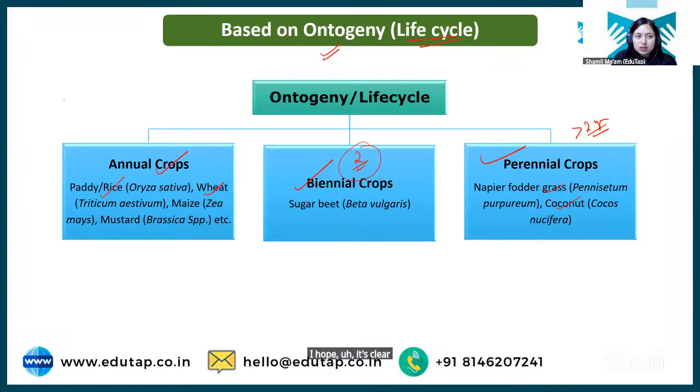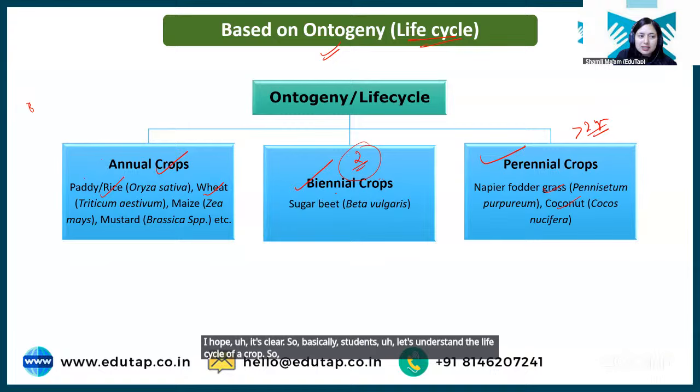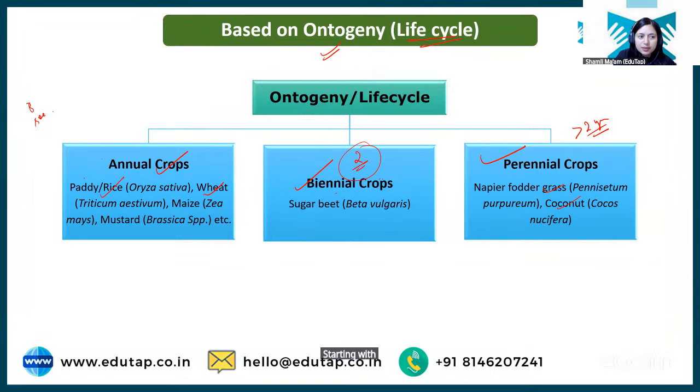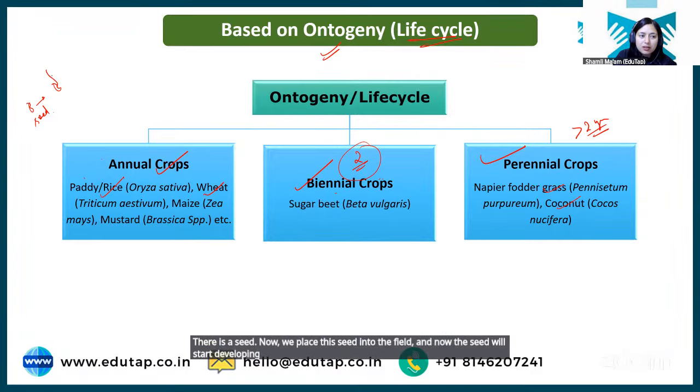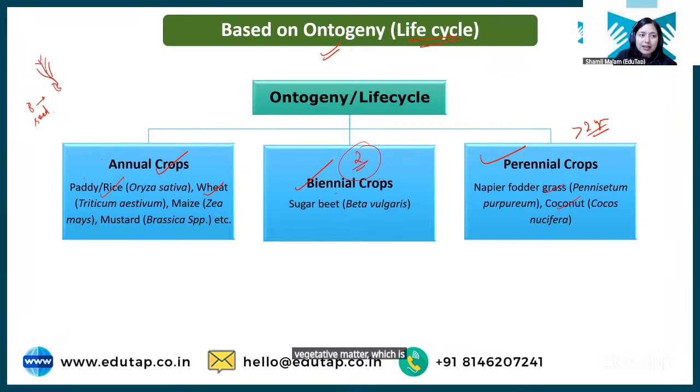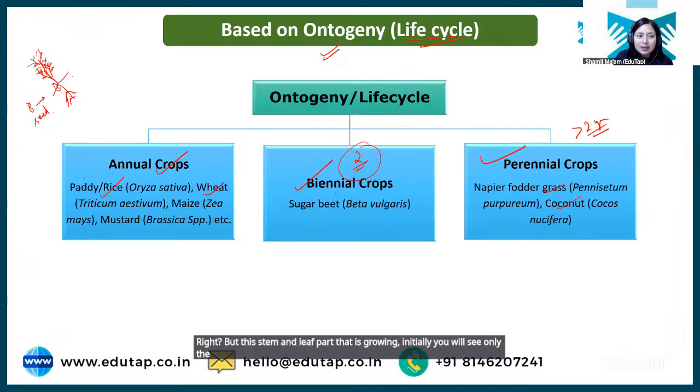So basically, students, let's understand the life cycle of a crop. First is the seed. Now we place this seed into the field, and the seed will start developing vegetative matter, which is the stem and the leaf part. The root will also start developing here. Initially you will see only the green stem and leaf. This is known as the vegetative phase.